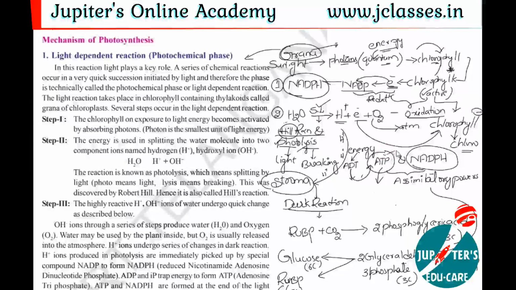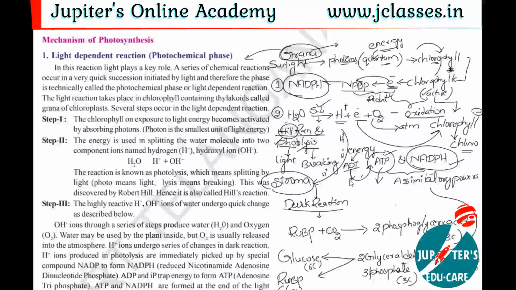Then how will this ATP form? We have discussed how NADPH will form. Now we will discuss ATP. Here already we have H plus ions, a large number of H plus ions. These H plus ions play a major role in the stroma, which means we can observe this role in the dark reaction. So these H plus ions are formed in grana, but slowly they move towards the stroma to perform the dark reaction. While they are moving from grana to stroma, some energy is produced because of this movement of H plus ions. That energy is utilized by ADP.